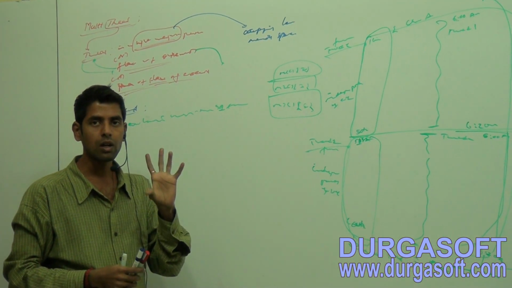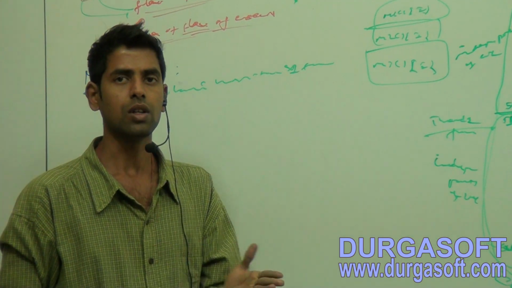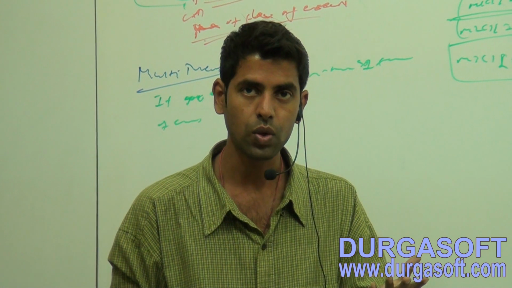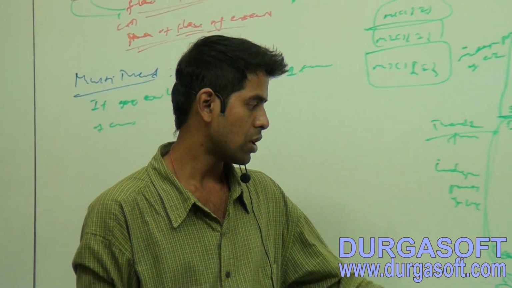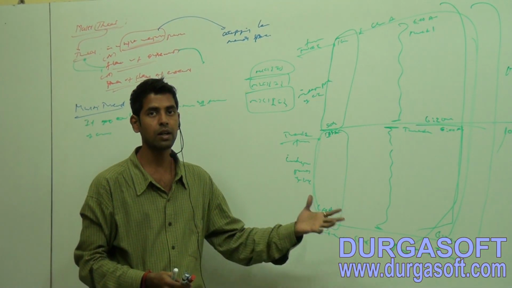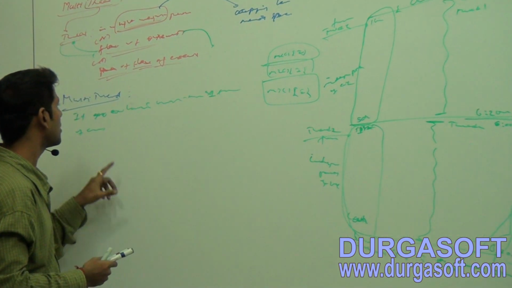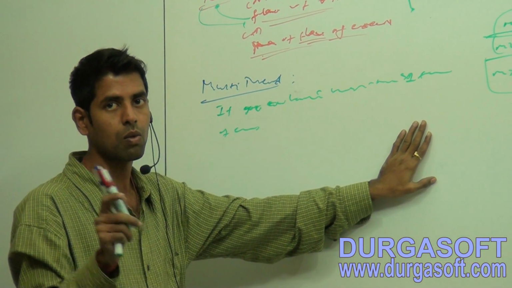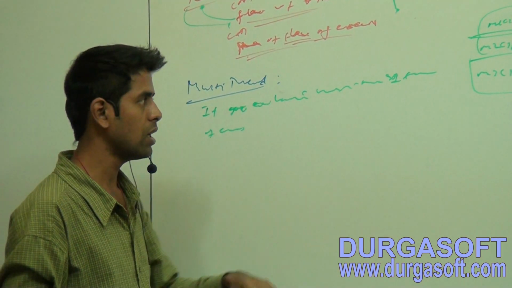You are not at all going to write any method logic. You will use the predefined methods according to your requirement to make the execution speed greater. Simple thing: if you are having more than one flow of execution, it is multi-thread.